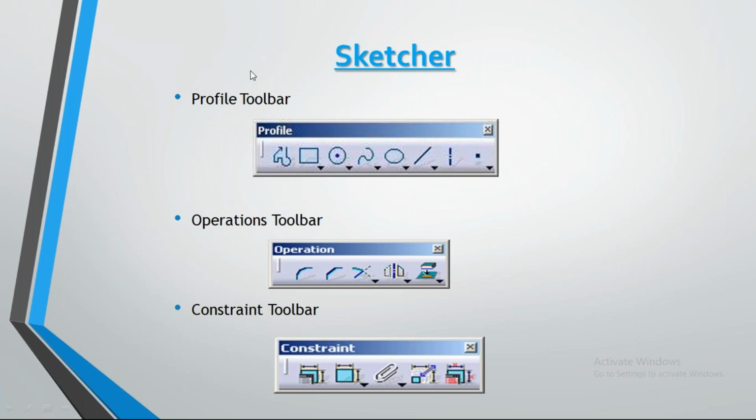And these are all the main toolbars we use in Sketcher, for basic geometric features. After drawing, we go to the profile toolbar.